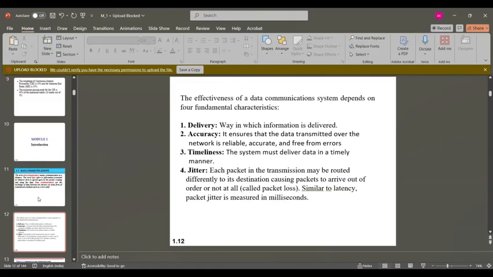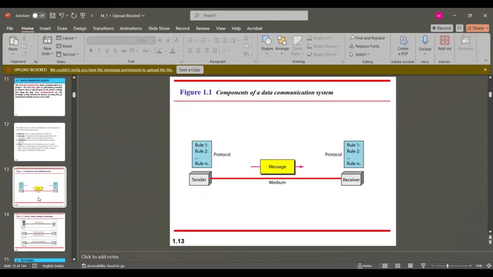Finally, jitter. Suppose you have one huge piece of information to transmit, which has been broken into smaller packets or smaller chunks. All of them should reach the destination with minimum latency. They should not arrive very delayed or out of order. It becomes very difficult to reassemble or understand the information. So all these parameters define the accuracy or the characteristics of your data communication.